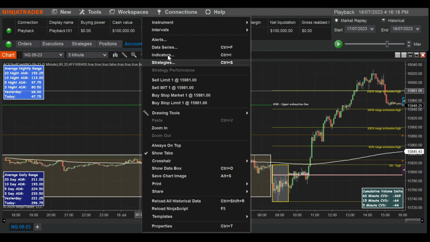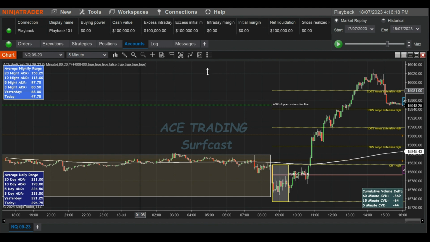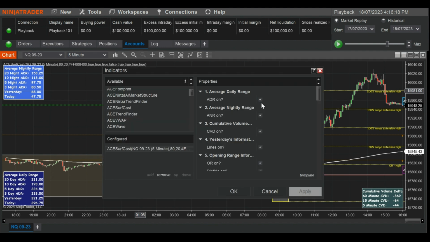Okay, so let me just pull up the indicator itself and talk a bit about what you can actually add. Okay, so you can see here on the right, we have a lot of different things. They're numbered, so we can talk about these numbers in our members Discord. So we have the ADR, easy, we just make sure we ticked it on. A nightly range, ticked on. Cumulative delta, which is down here on the right, we can tick that on. Yesterday's information, so the lines are on from yesterday. So we have our order high,